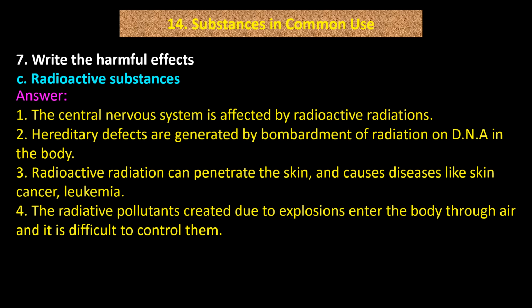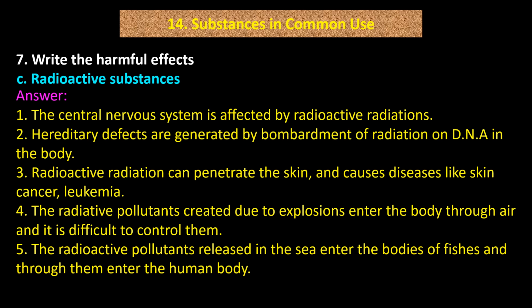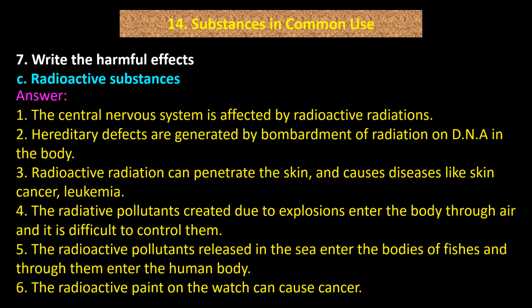Number 4. The radioactive pollutants created due to explosions enter the body through air and it is difficult to control them. Number 5. The radioactive pollutants released in the sea enter the bodies of fishes and through them enter the human body. Number 6. The radioactive paint on the watch can cause cancer.